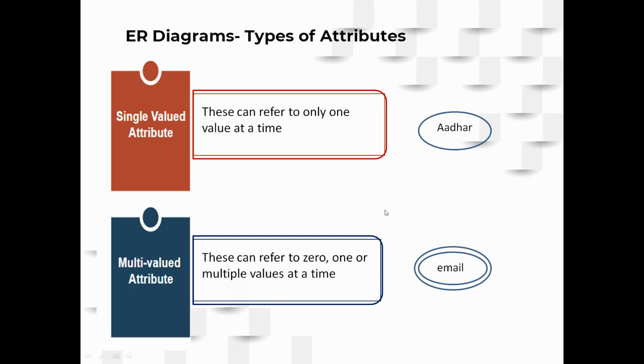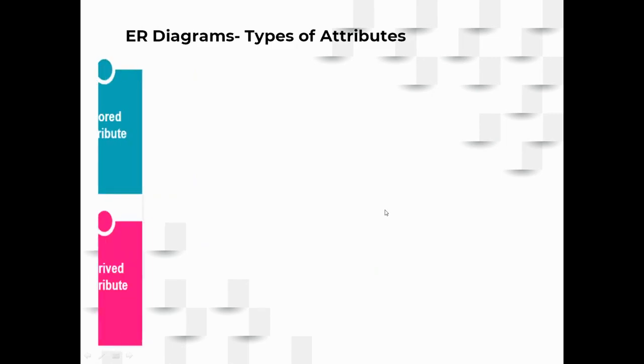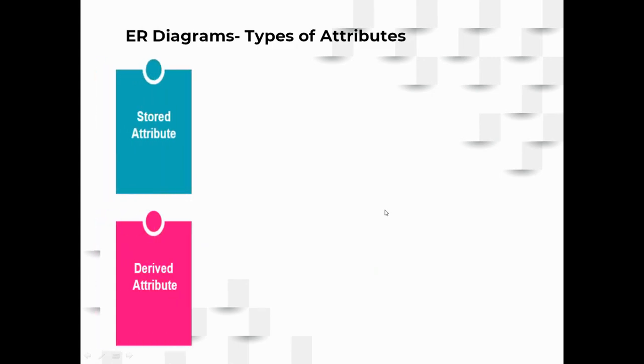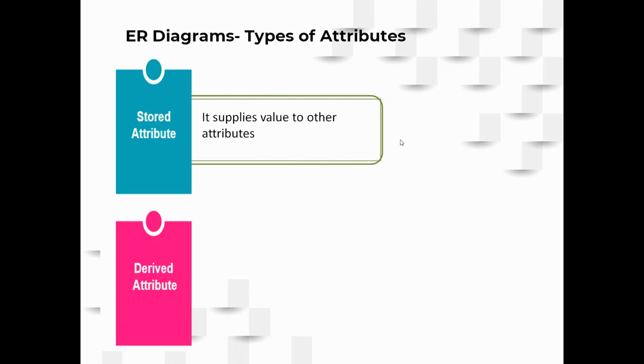The third set of attributes are called stored and derived attributes. The stored attributes are the ones which store the values in the database, and from those stored values the derived attributes derive their values. So a stored attribute supplies values to other attributes, like the date of birth or the date of joining.